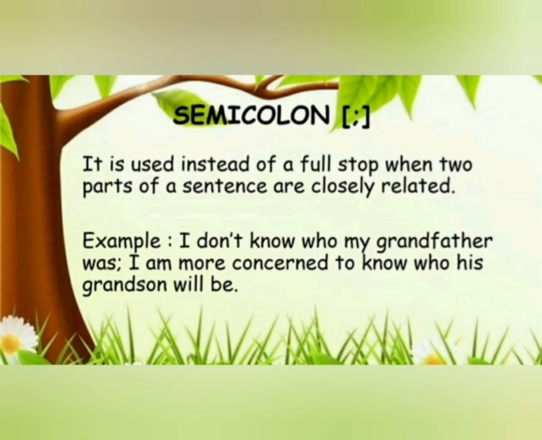The semicolon marks a greater pause than a comma. It is used instead of a full stop when two parts of a sentence are closely related. Here we have two parts of a sentence. We have one sentence but have two parts, and each part of the sentence is closely related. Example: I don't know who my grandfather was, semicolon. I am more concerned to know who his grandson will be. Here we use semicolon because a sentence has two parts that are closely related.